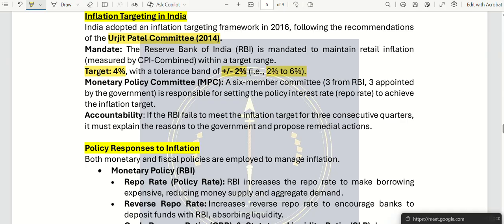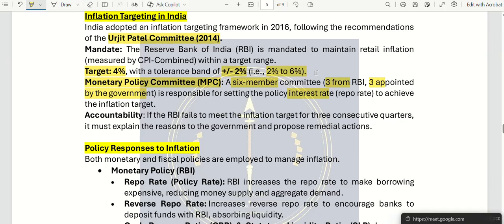Based on this target set by the committee, the RBI has a monetary policy committee inside it, a 6-member committee, 3 from RBI and 3 appointed by the government. They are responsible for setting interest rates so that we achieve this inflation target. If it's above 6%, we are in a very critical economic condition.